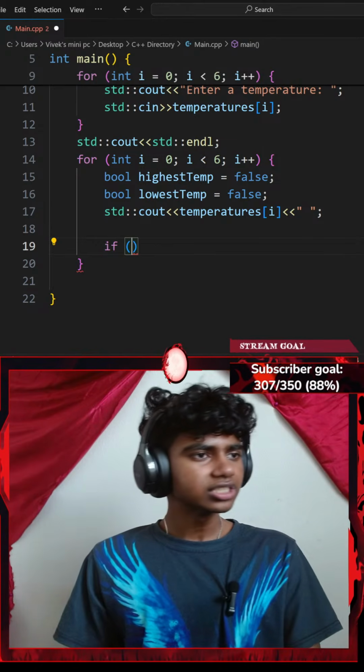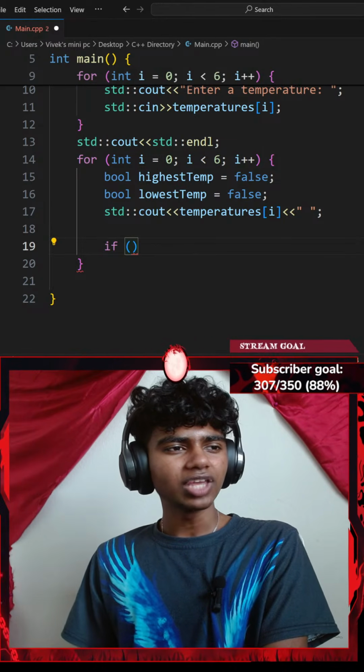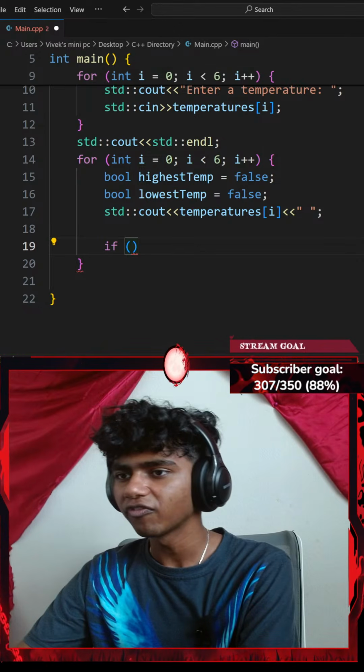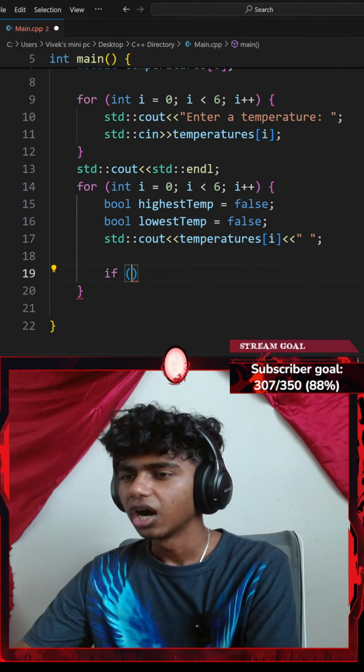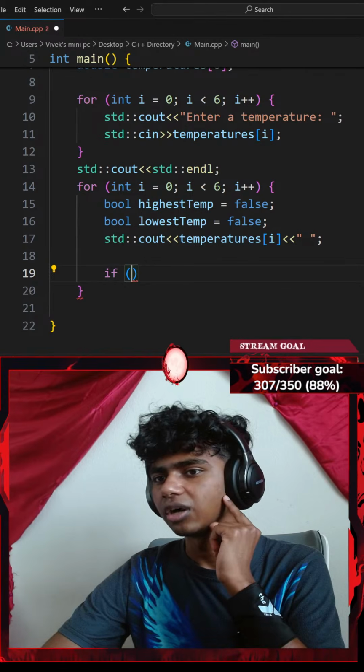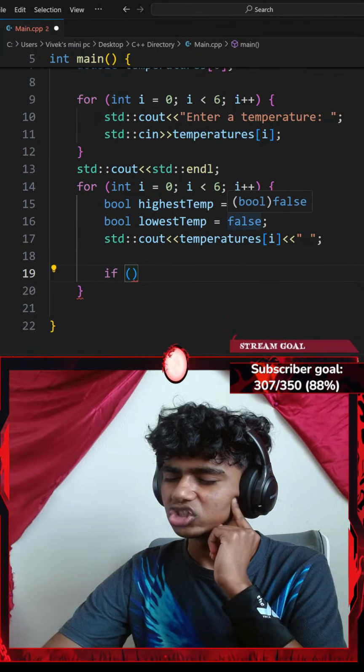Okay, what's the difference? Okay, find and print the highest temperature. So let's see, how could I find the highest temperature? I need a variable that equals something. I could go with current temperature, which equals...